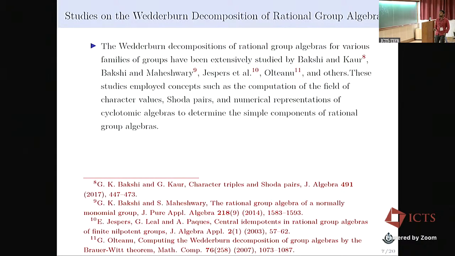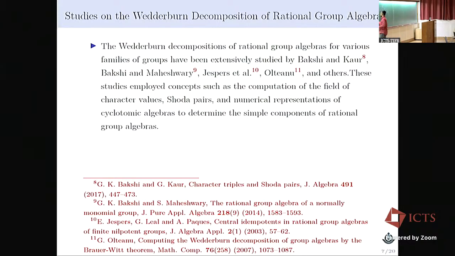So one thing we have observed, they used several complexity. For example, they first computed all the primitive central idempotents; first they computed Shoda pairs. By using Shoda pairs, they computed primitive central idempotents. And suppose e is a primitive central idempotent.